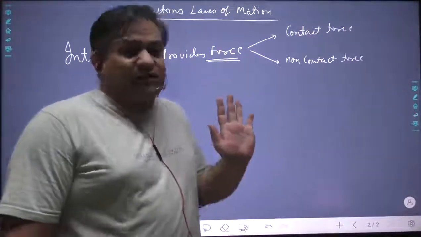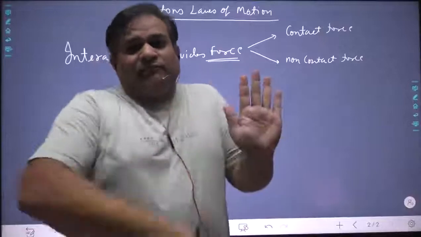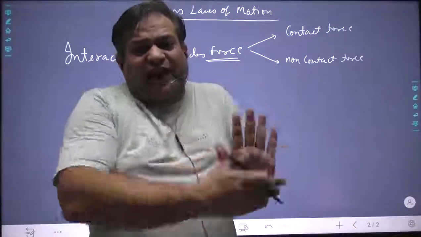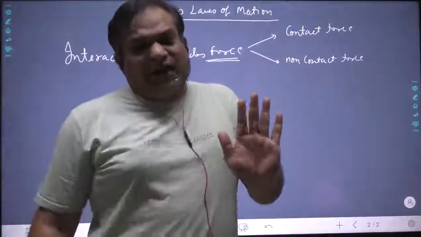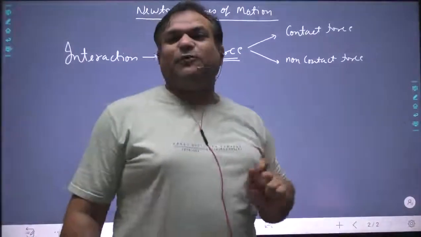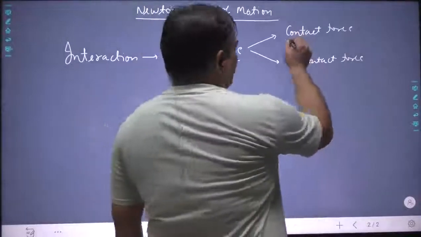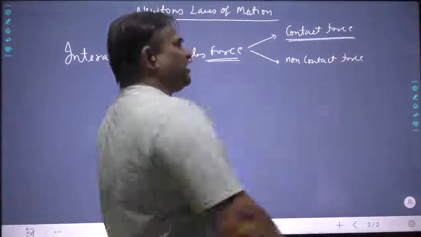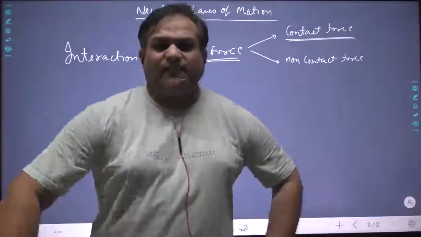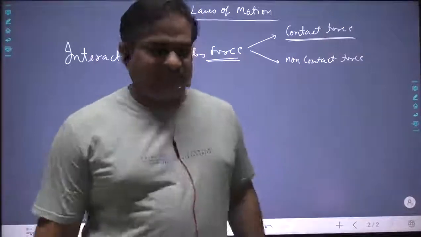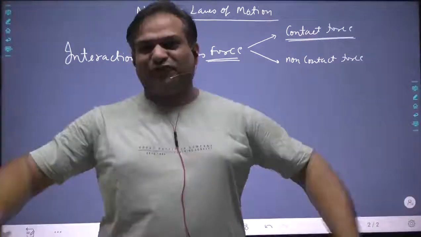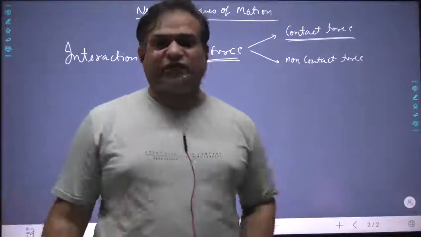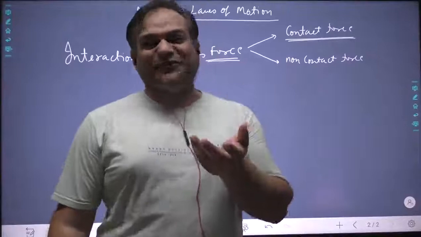Suppose I want to push something with this hand; then that thing should come in contact with this hand, and then I will push it. Contact force means the action of this force cannot happen if the contact is not there. Now there are some non-contact forces, like gravitational force. This is a non-contact force. Earth doesn't come to you.